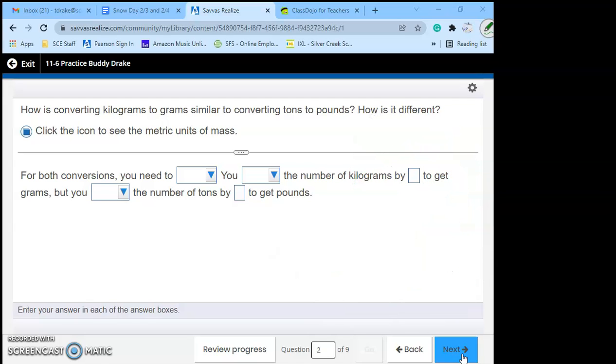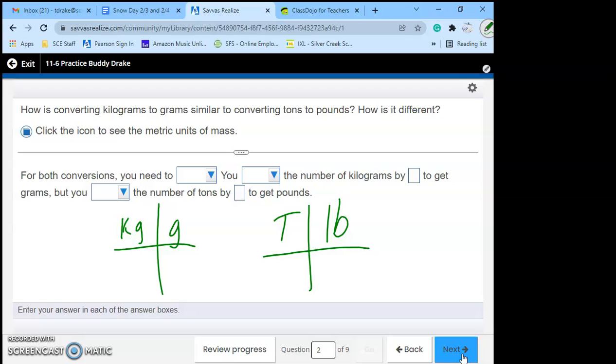How is converting kilograms to grams similar to converting tons to pounds? Well, kilograms to grams, tons to pounds. Well, 1 kilogram equals 1,000 grams. 1 ton equals 2,000 pounds.